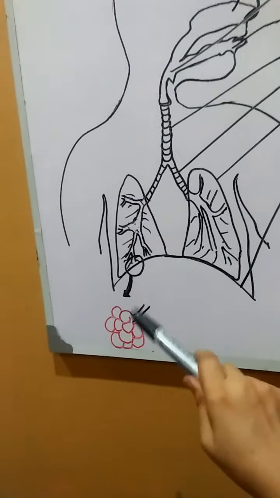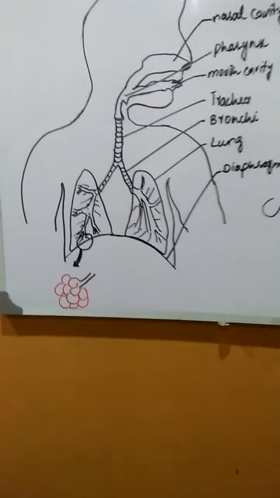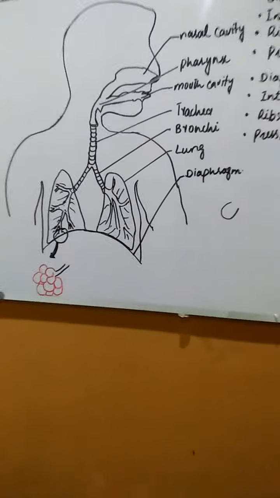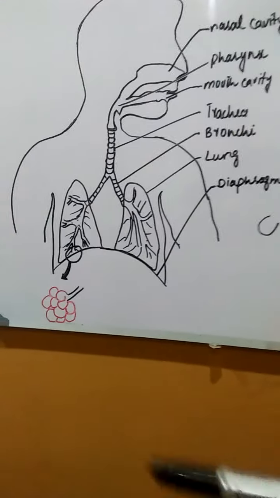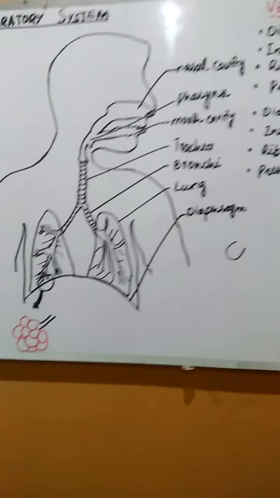These surfaces are filled with blood vessels, so that when the air enters into these alveolar sacs, the gases get exchanged efficiently.